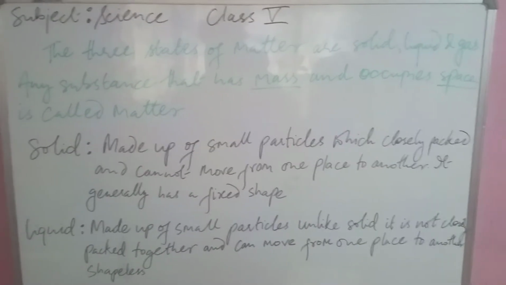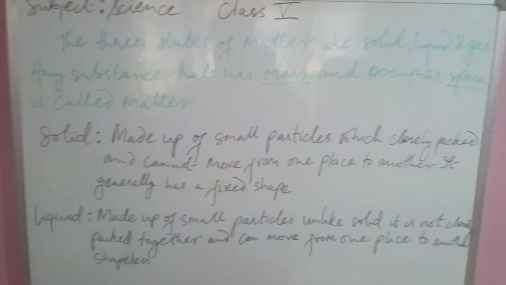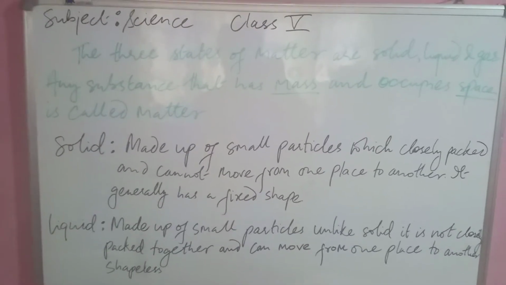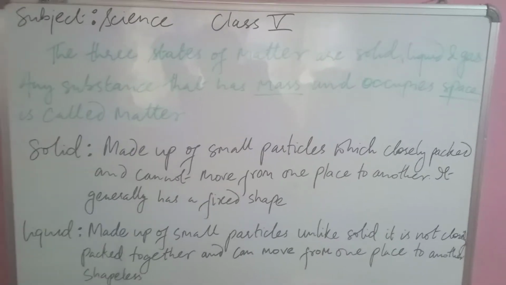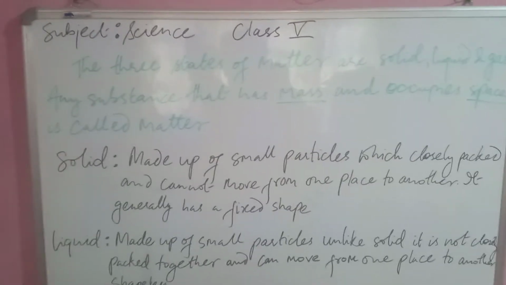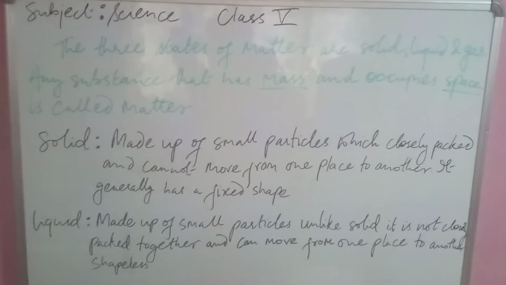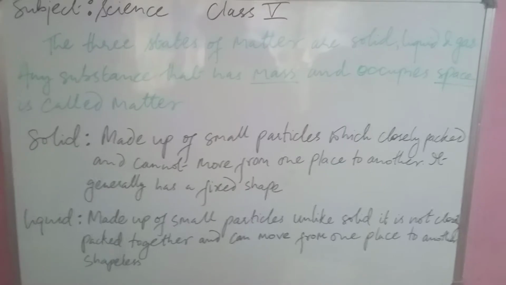The three states of matter are solid, liquid, and gas, and any substance that has mass and occupies space is called matter. So any substance, that can be anything, whether it is table, board, desk, chalk, pen, water bottle, okay, it can be anything which has mass and occupies space.